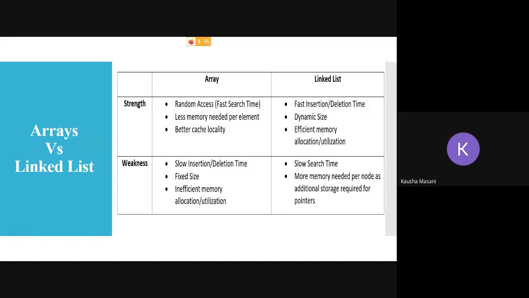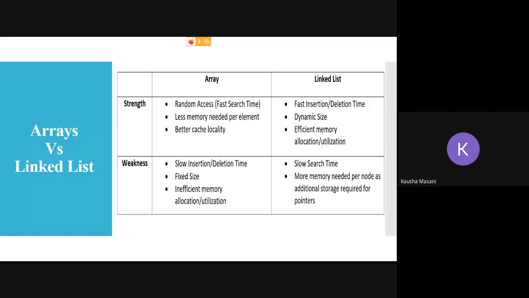So cache locality is the place where it is going to store these cache operations. And because of the cache locality, you are going to improve your execution time because that data is there in your cache. So better cache locality is one of the strengths of your array.